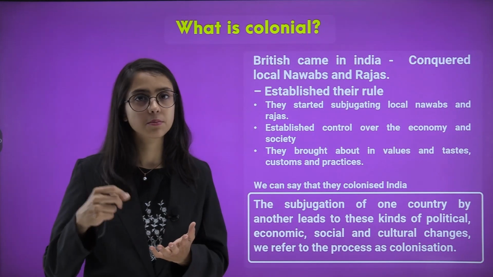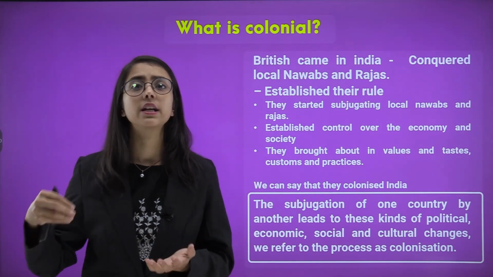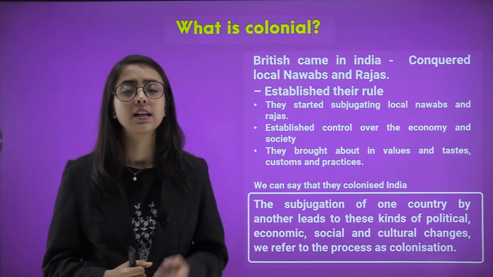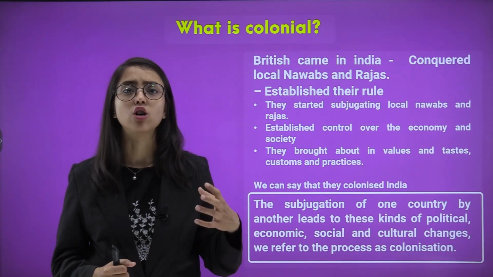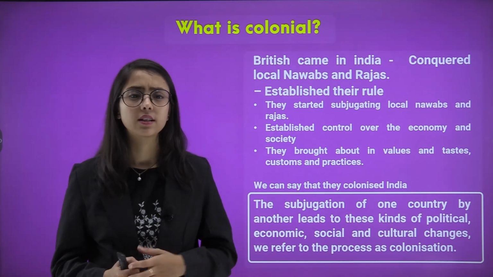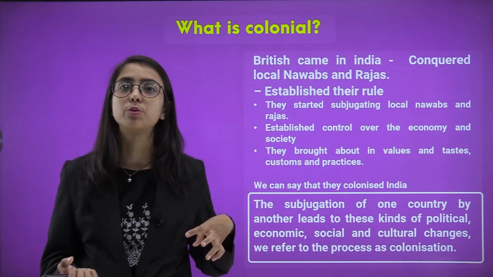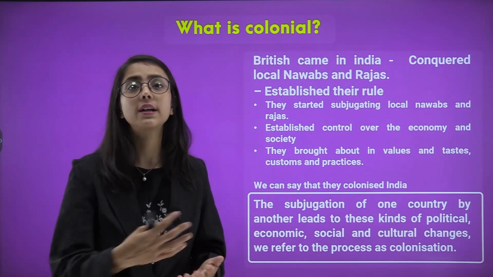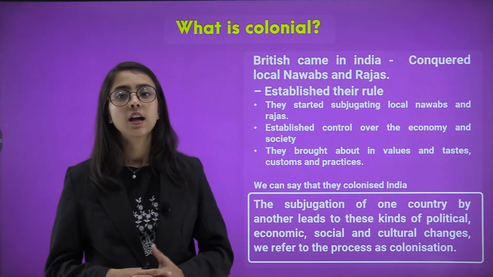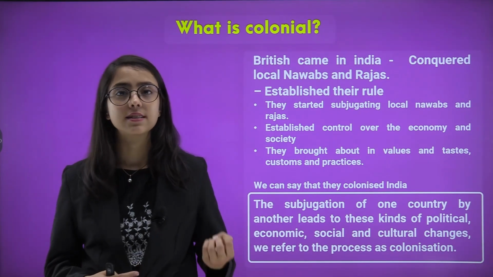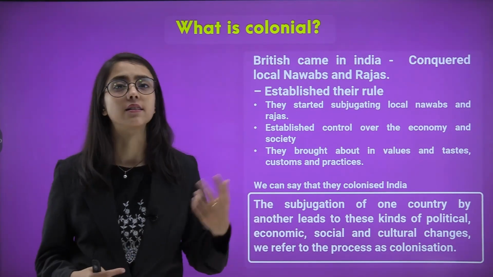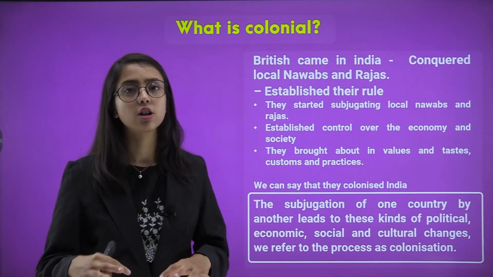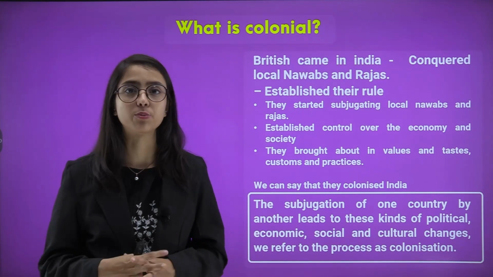So what does it mean? They started to dominate those Rajas and Nawabs, and their rule had to be followed everywhere. They established control over the economy and society. How did they do that? They captured the ports and modes of transportation through which people used to go and trade, and they ruled over them so that nobody else could practice those trades. They brought in the values and tastes, customs and practices of their own land, their own culture, so that the Indian and the local and native culture would be subdued or overshadowed by it.